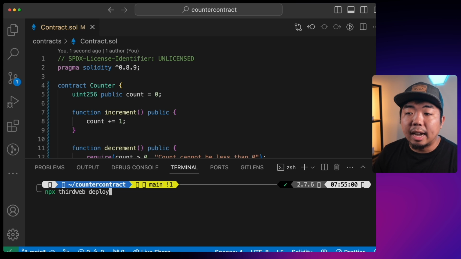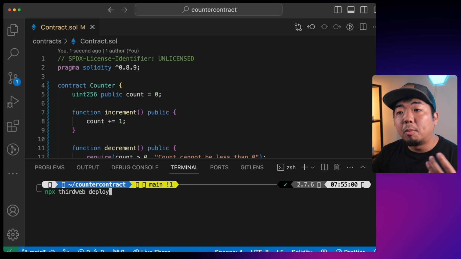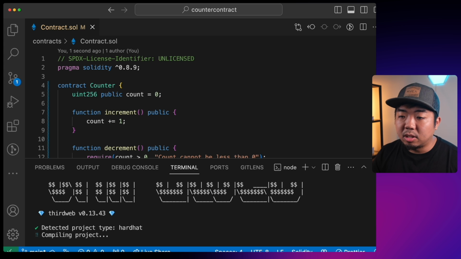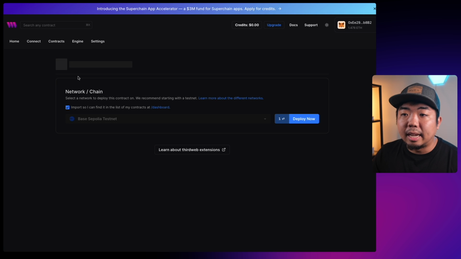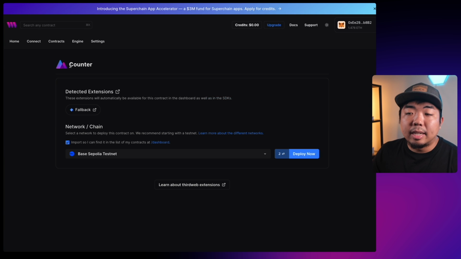And what this will do is actually compile our smart contract or Solidity file here. And then it'll open up within our ThirdWeb dashboard. And we'll be able to deploy our smart contract that we just created utilizing the ThirdWeb dashboard. So I'm going to run npx thirdweb deploy here. It's successful. It compiles it, uploads the metadata. It opens up a tab here in my browser.